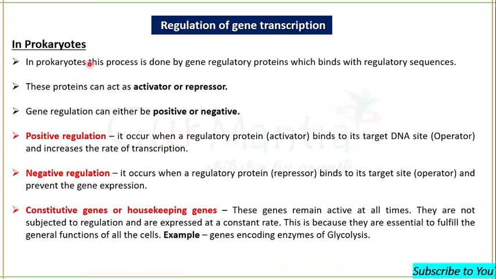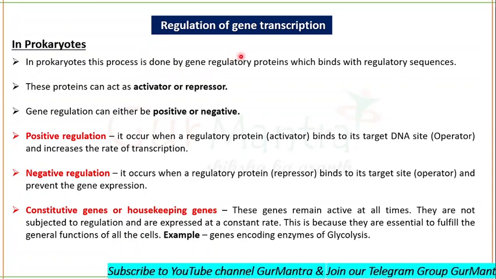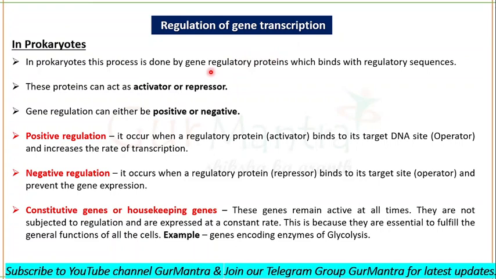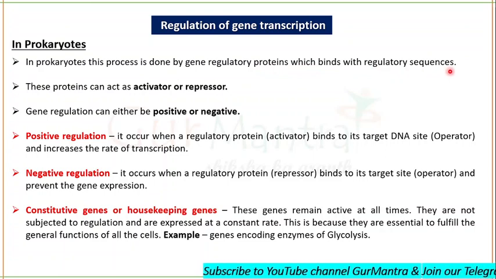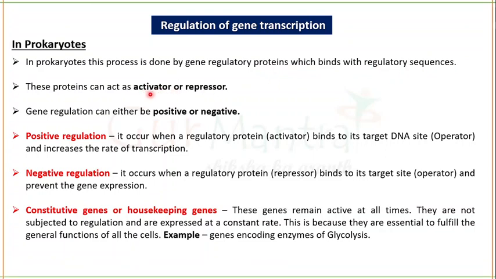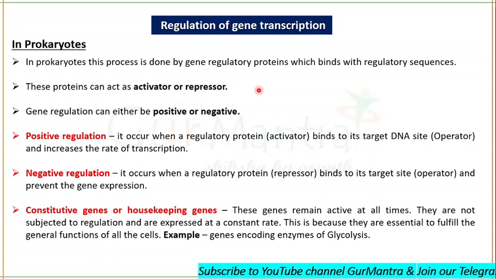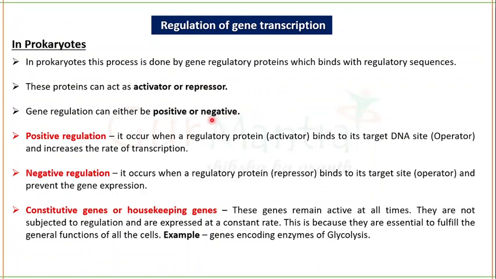Fine. So in prokaryotes, what kind of genes are responsible for the regulation of transcription? These are gene regulatory proteins which will be binding with the regulatory sequences. Now these proteins can act as an activator or a repressor. Okay, they can be positively regulating the process of transcription or they can regulate it in a negative manner.